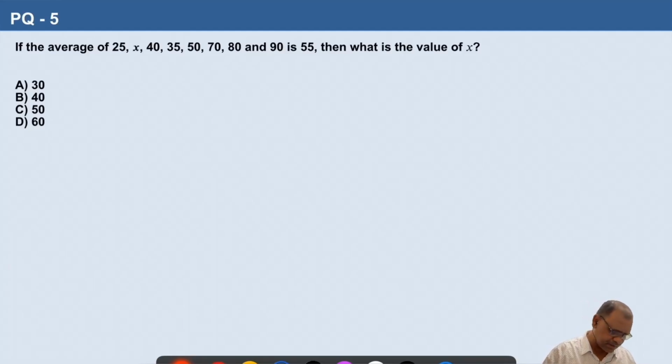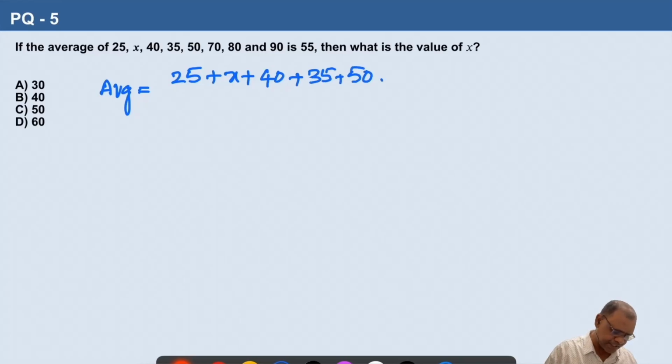So what are all these numbers? 25. So average is equal to 25 plus x plus 40 plus 35, 50, 70, 80 and 90.